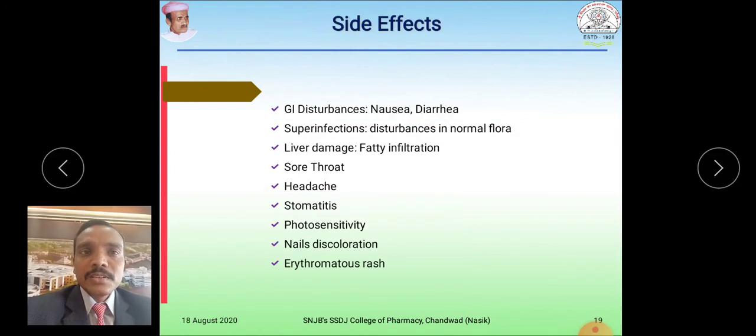Side effects: GI disturbances, nausea, diarrhea, superinfections such as disturbance in normal flora, liver damage, fatty infiltration we can say, sore throat, headache, stomatitis, photosensitivity, nail discoloration, erythematous rash.